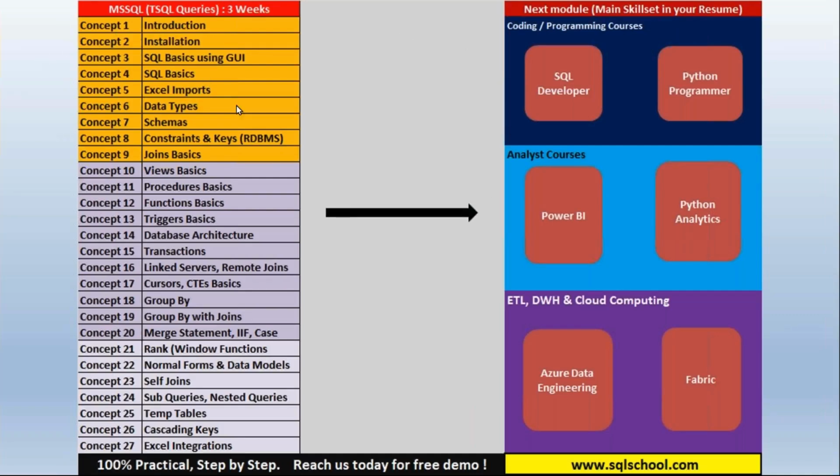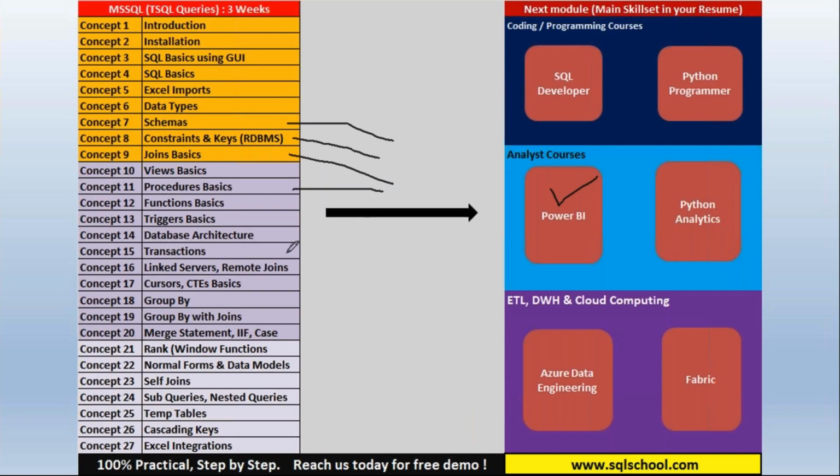Kindly revise MS SQL concepts. Our course is right side, the main course for our resume. The starter SQL. Get it carefully. Basics are required. For Power BI, we need schemas, constraints, joins, procedure basics.